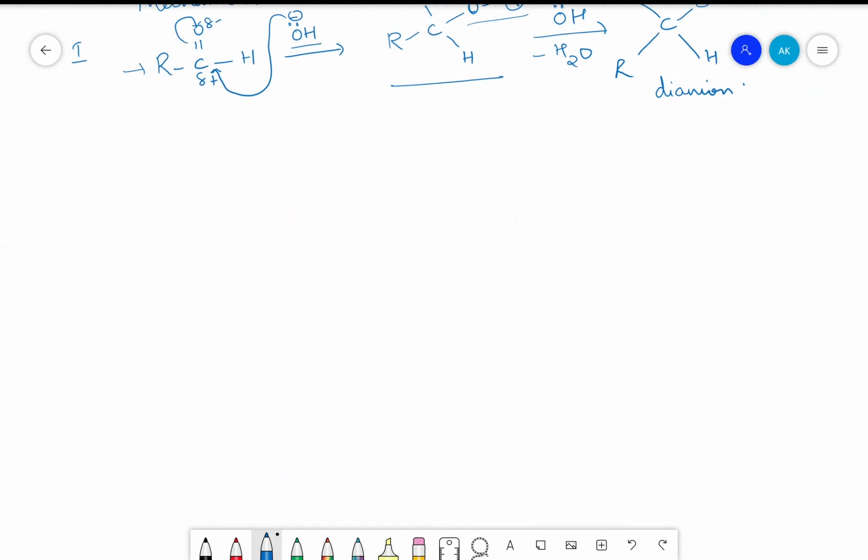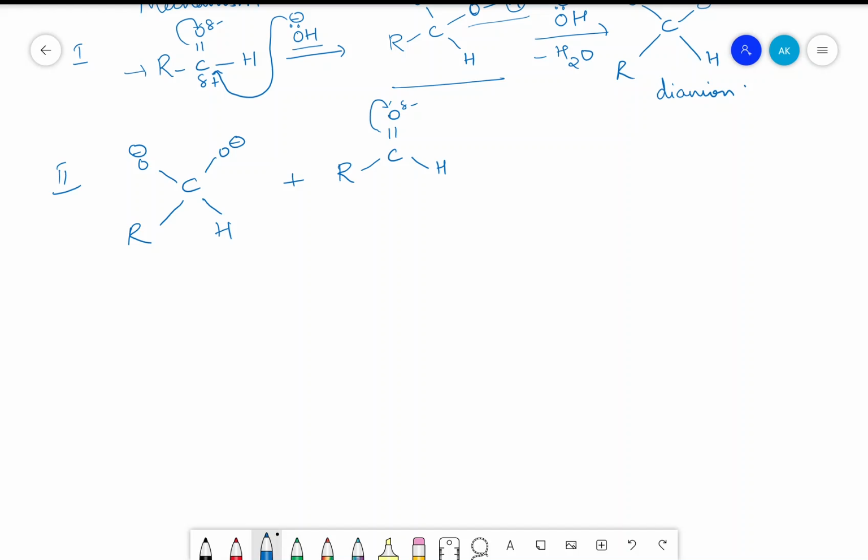The second step will be the dianion, which we are going to represent first here as O with negative, O with negative, R and H, is going to react with another carbonyl group, that is R C double bond O, partially negative, partially positive, as always.